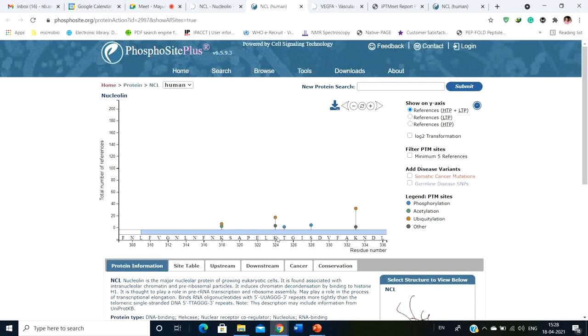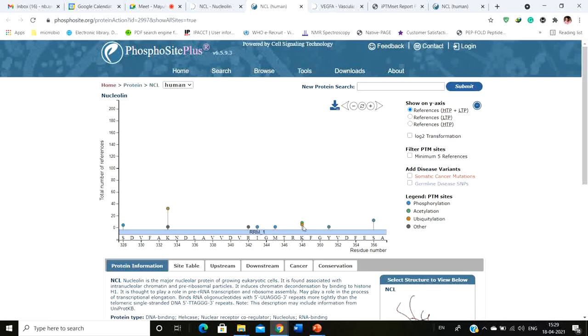So this particular residue is really important because you know that ubiquitination always occurs when a protein needs to get degraded. This residue is really important because it undergoes both ubiquitination and SUMOylation. Not only this one, simply take a look at this residue here, the K133. This also undergoes monomethylation, and then it also undergoes ubiquitination. So these are the modifications that take place. Now you can see that in a particular residue, sometimes more than one modification takes place.